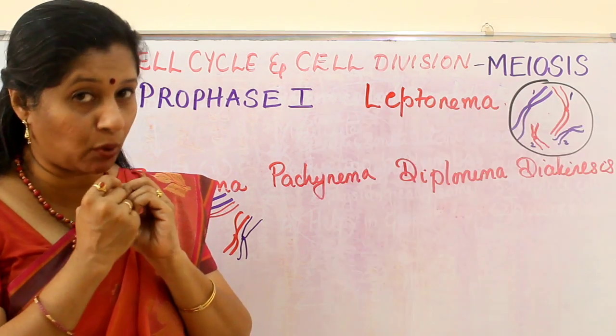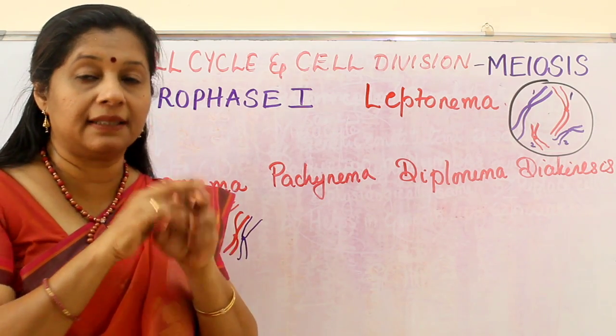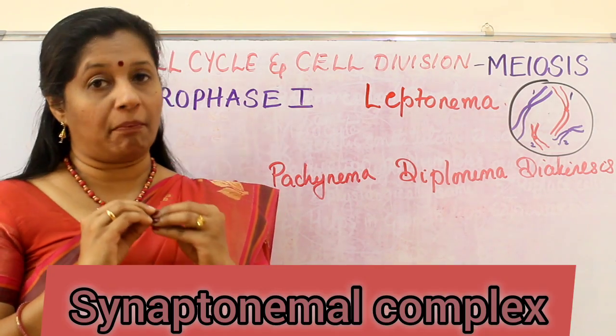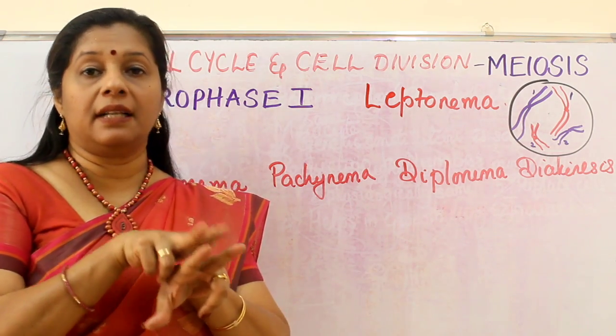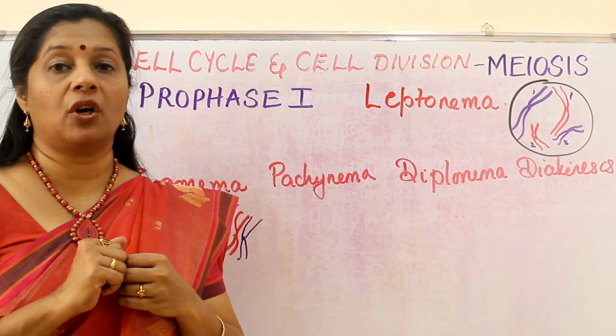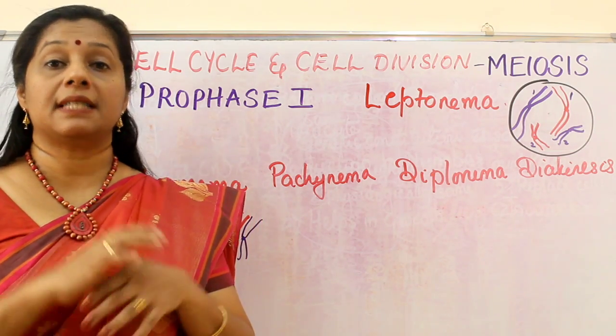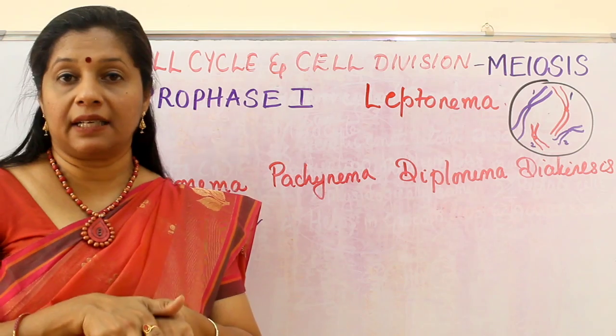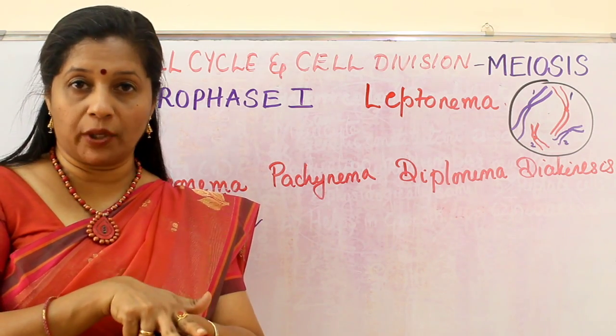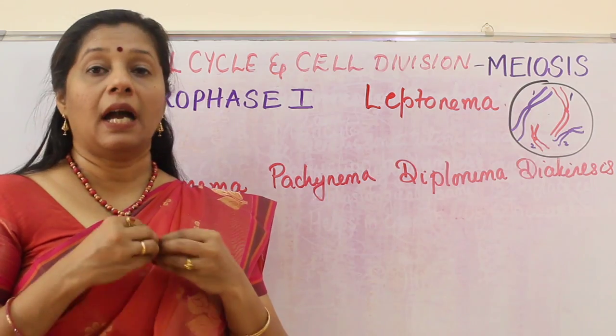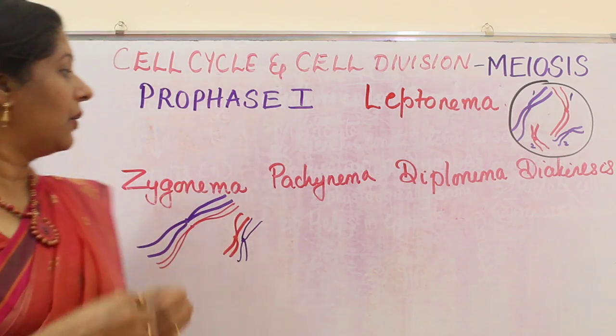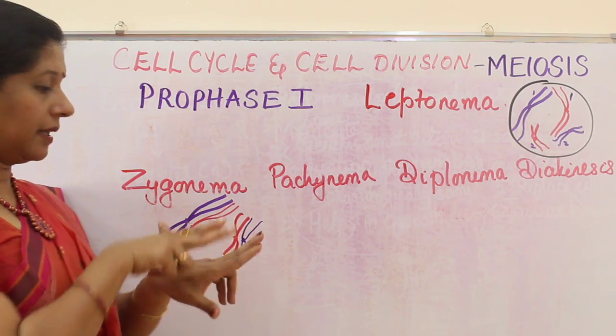It is made up of protein, and that connects them together. That is called the synaptonemal complex. As a result, they are paired together. This pairing is called a synapse or synapsis. When they come together, the synaptonemal complex joins them. That is called a synapse, and the process is called synapsis. Once the synapsis is over, they are together.